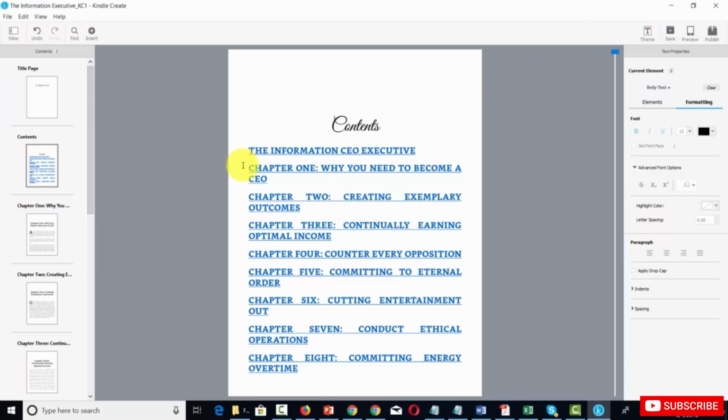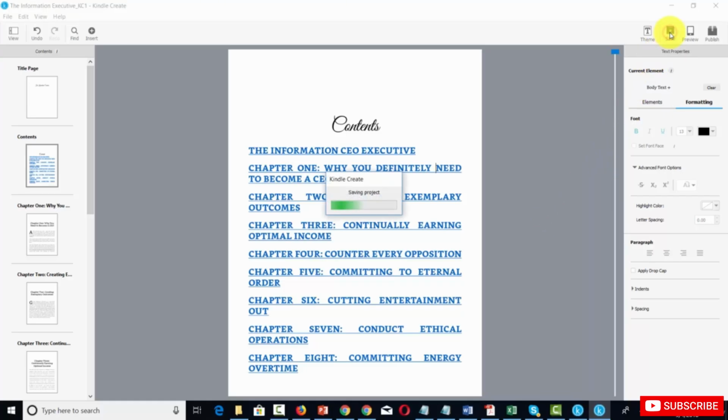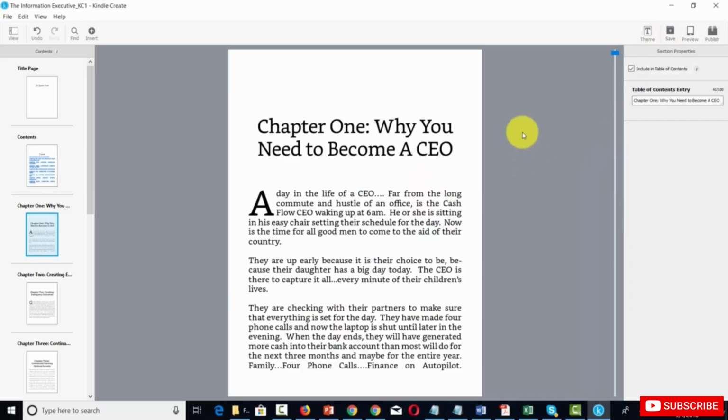Once again, what you'll need to do is highlight the entire text. You'll then need to hit the Control command. You'll then place your cursor where you want to make the change. You will then put the text in that you want. And then once you've made the change, you can click Save. Now, if you make changes to the table of contents, you are going to want to make sure that you are consistent with your chapter titles.